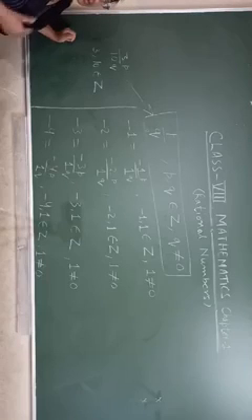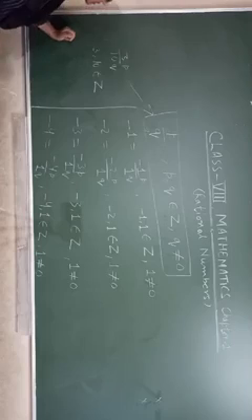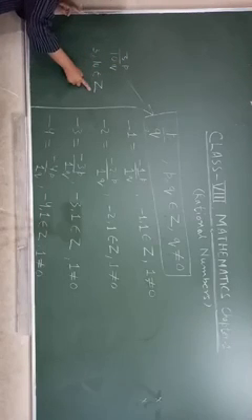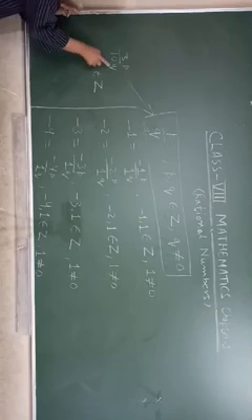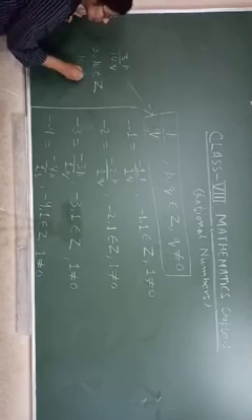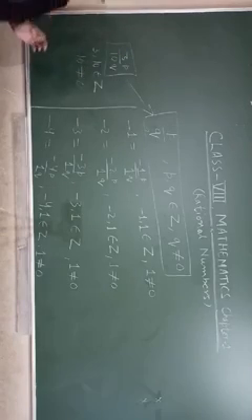Which number fulfills the definition of a rational number? It will be a rational number. So 3 and 10 both belong to integers, and Q is 10, which is not equal to 0. So therefore it is a rational number.